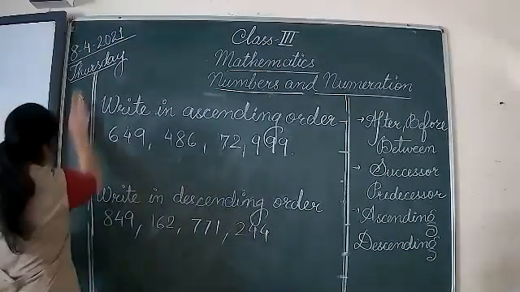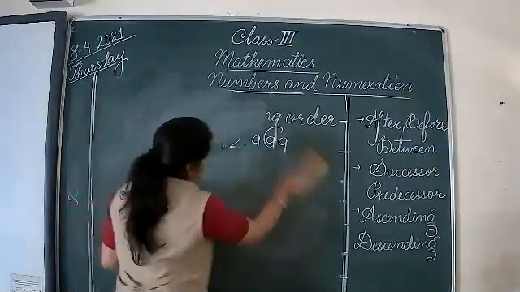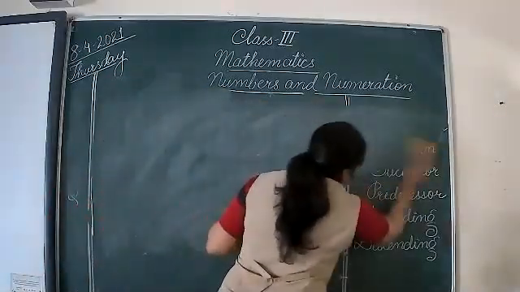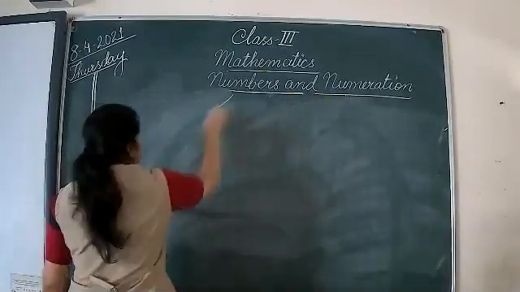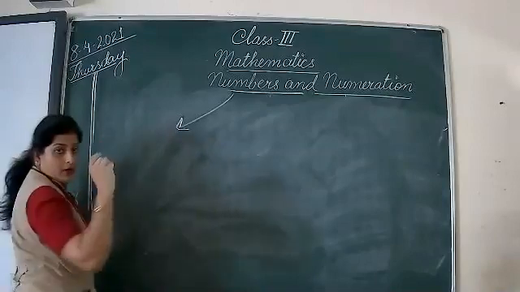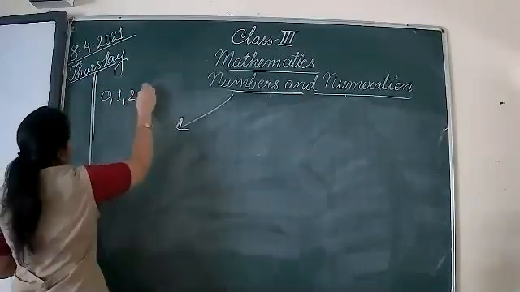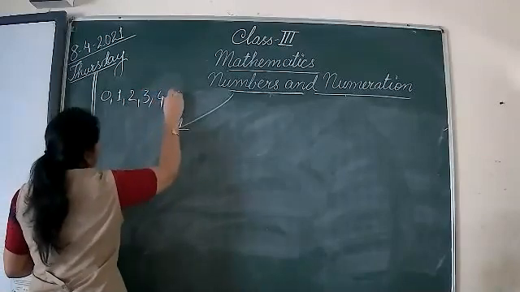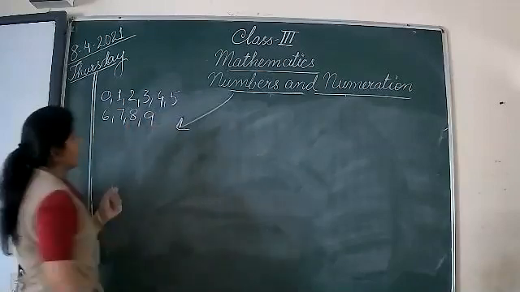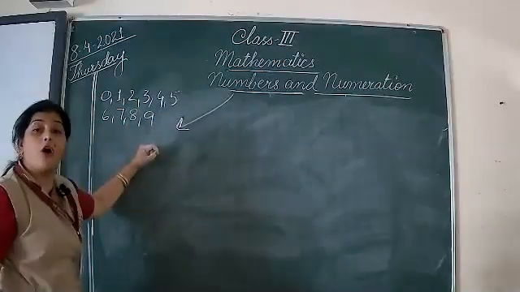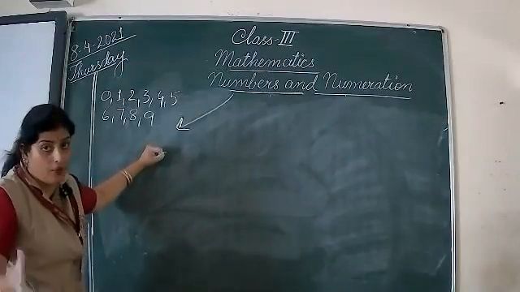Okay, so let us revise the whole chapter again, whole topic. In this topic, we first studied about digits, that is 0, 1, 2, 3, 4, 5, 6, 7, 8, and 9. These are the digits, symbolic form of saying how much the thing is.